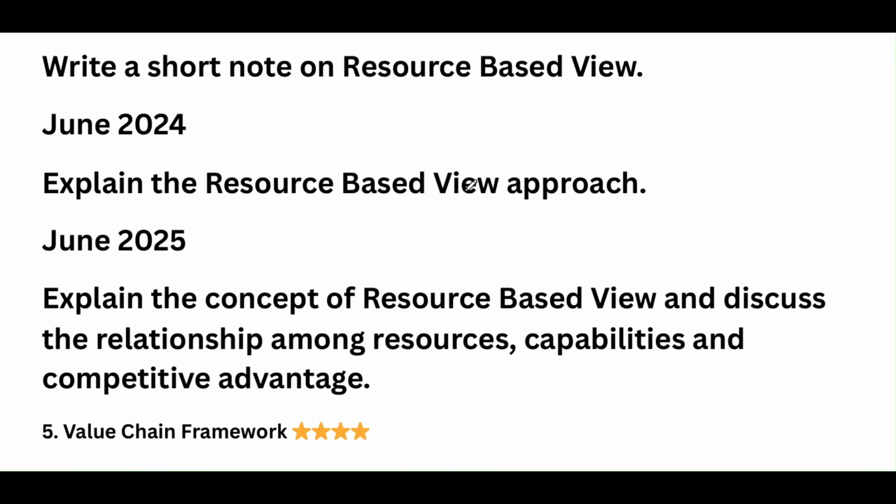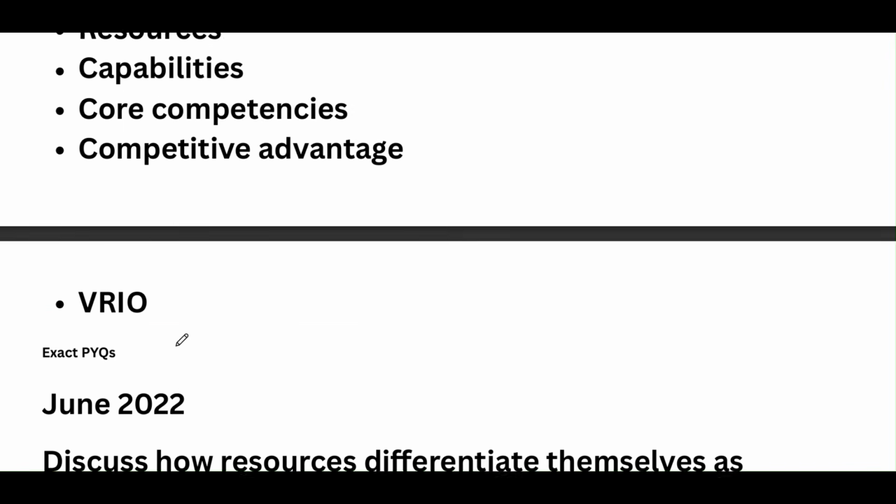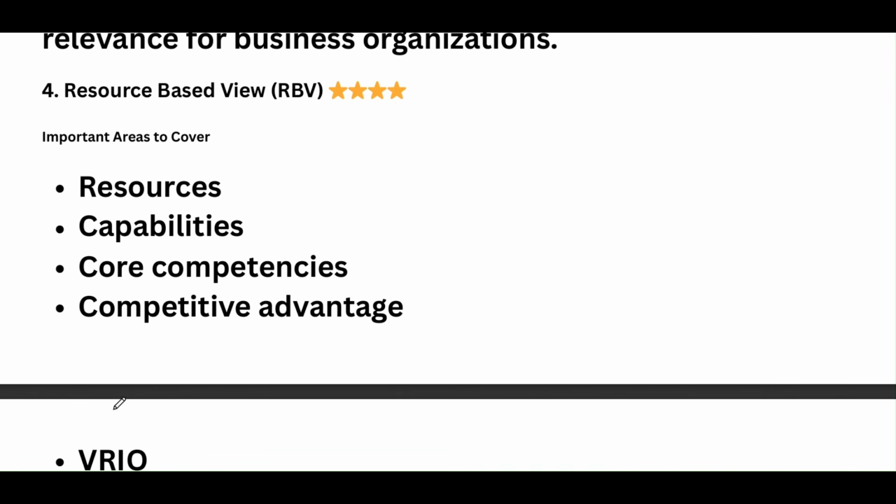Explain the resource-based view approach. Explain the concept of RBV and discuss the relationship among resources, capabilities and competitive advantage. So whatever the question asked, you have to know what RBV is and the relationship between resources, capabilities and competitive advantage. So make sure you cover these topics.